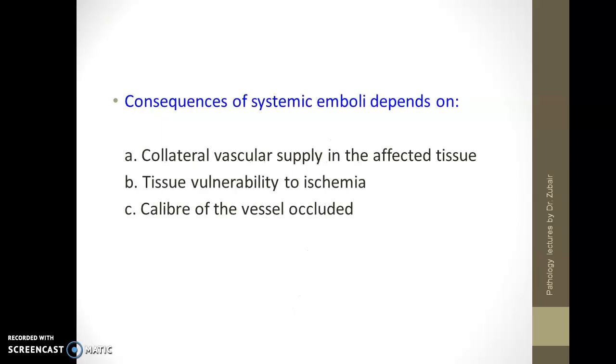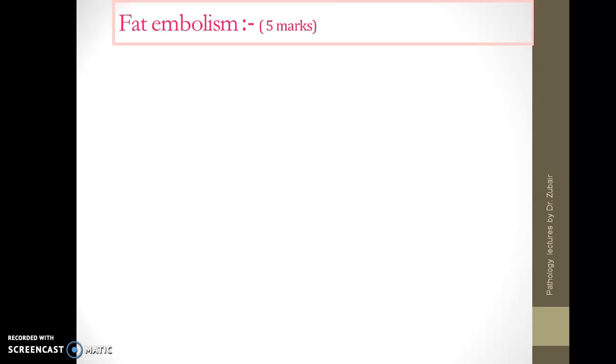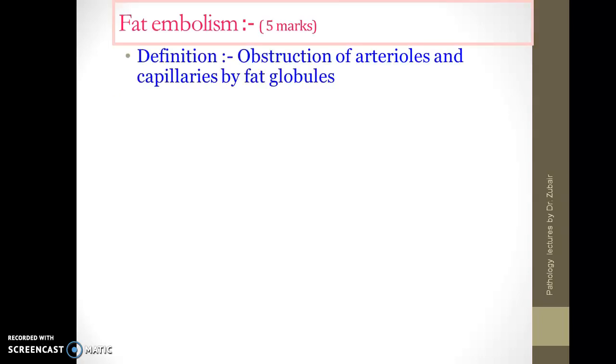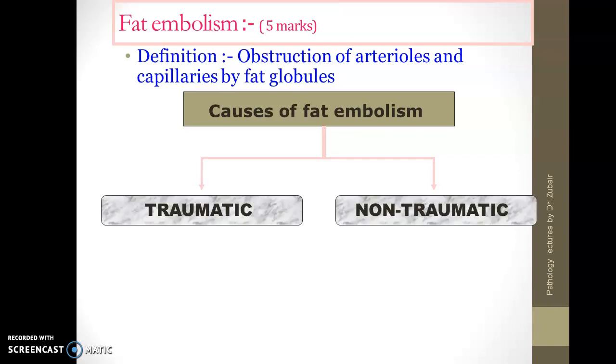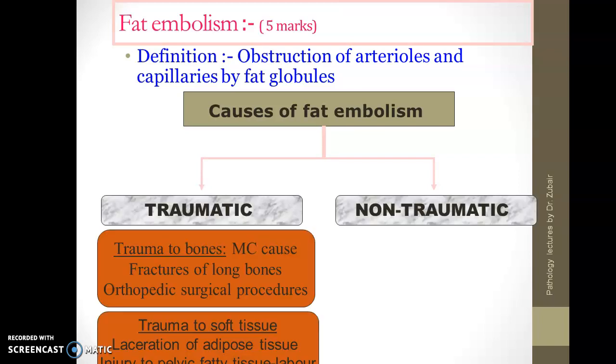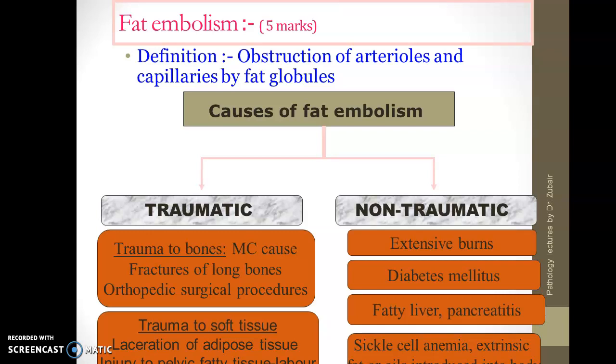What are the consequences of systemic emboli? It depends on the collateral vascular supply in the affected tissue, tissue vulnerability to ischemia, and caliber of the vessel occluded. Fat embolism. It is obstruction of arterioles and capillaries by fat globules. Its causes can be traumatic and non-traumatic. Under traumatic, we have trauma to the bones, trauma to the soft tissues. Non-traumatic, we have extensive burns, diabetes, fatty liver, pancreatitis, sickle cell anemia, extrinsic fat or oils.